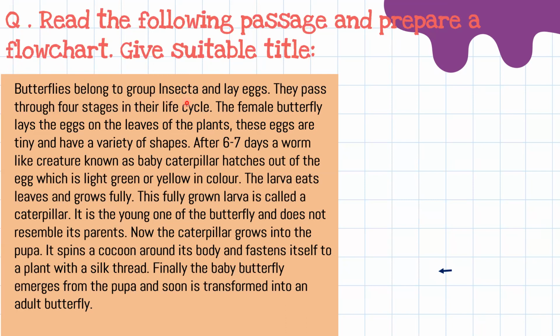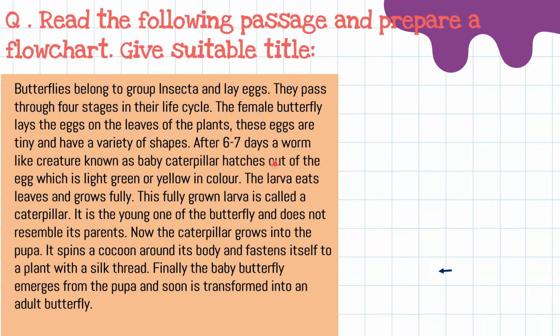Butterflies belong to a group Insecta and lay eggs. They pass through 4 stages in their life cycle. The female butterfly lays the eggs on the leaves of the plants. These eggs are tiny and have a variety of shapes.